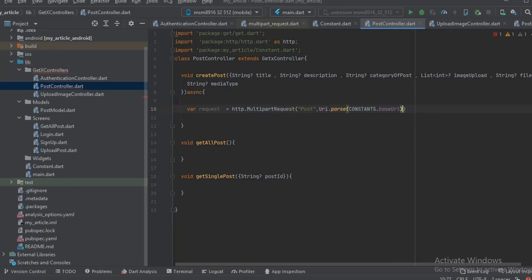Okay, so it's gonna be constant. Then let's make this more like a URL, a string here.